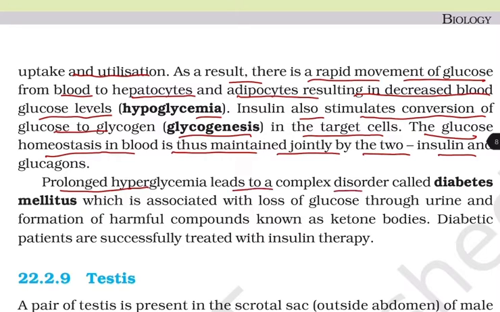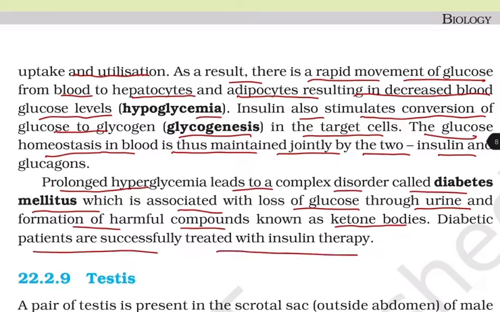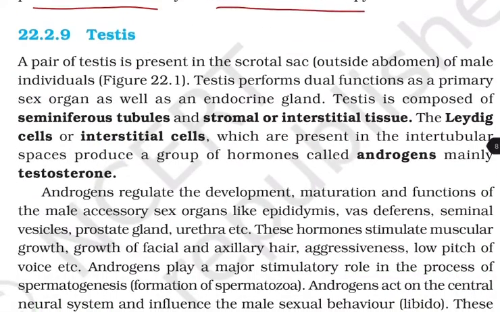Prolonged hyperglycemia leads to the complex disorder called diabetes mellitus, which is associated with the loss of glucose through urine and the formation of harmful compounds known as ketone bodies. Diabetic patients are successfully treated with insulin therapy.